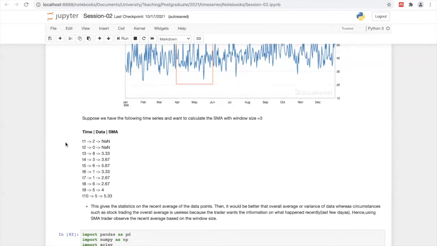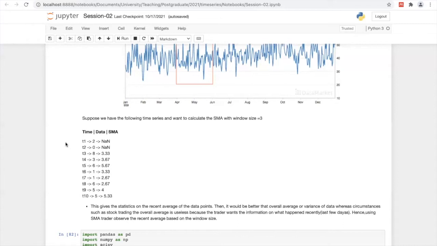Then it's somewhat of a statistic. Why do we calculate somewhat of a statistic measurements with respect to data, basically, like central tendency measurements like mean, median, mode, standard deviation, variance, covariance, autocovariance, things like that. There are many more. Then in addition to them, right now we are talking about this simple moving average as well. What's the purpose of having this? Why do we need this simple moving average?